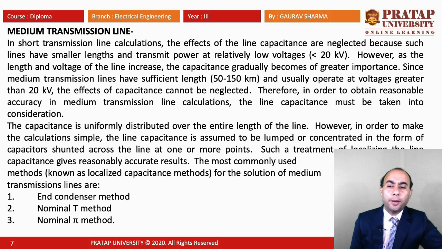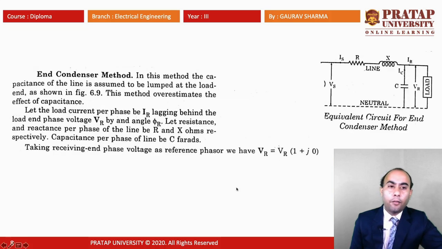The most common methods used in a medium transmission line are the end condenser method, nominal T method and nominal pi method. These three methods we will consider. Now for the end condenser method, the capacitance of the line is assumed to be lumped at the load end, as shown in the figure. The method overestimates the effect of the capacitance.